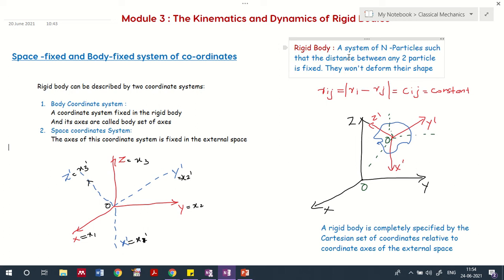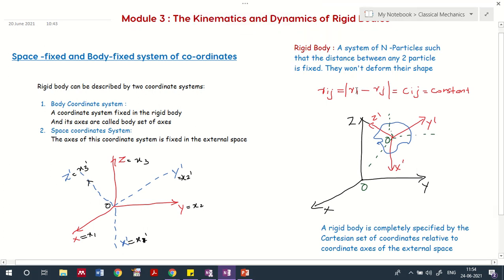So if you consider any object, like the earth or any other thing, using kinematic theory you will only be understanding how it travels and what motion it has, and you also want to describe the trajectory of that particle. That is the main idea of understanding the kinematics of a rigid body.